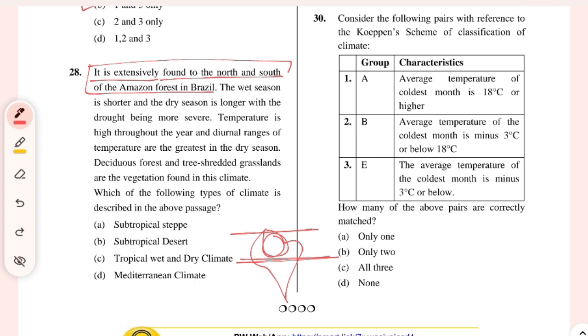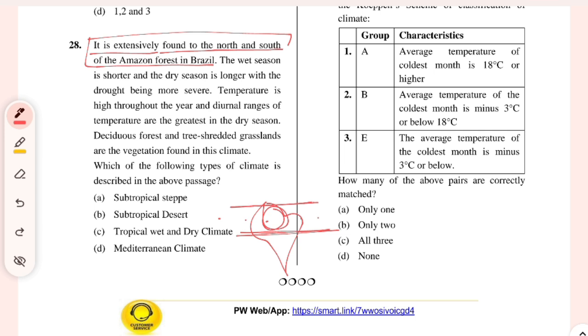And if you remember, where is the equator? The equator lies somewhere between this, right? And we all know that the wet season is shorter and the dry season is longer, with the drought being more severe. Temperature is high throughout the year. Diurnal range is greatest in the dry region. Deciduous forest and tree shaded grassland are the vegetation found in this climate. So it cannot be this.